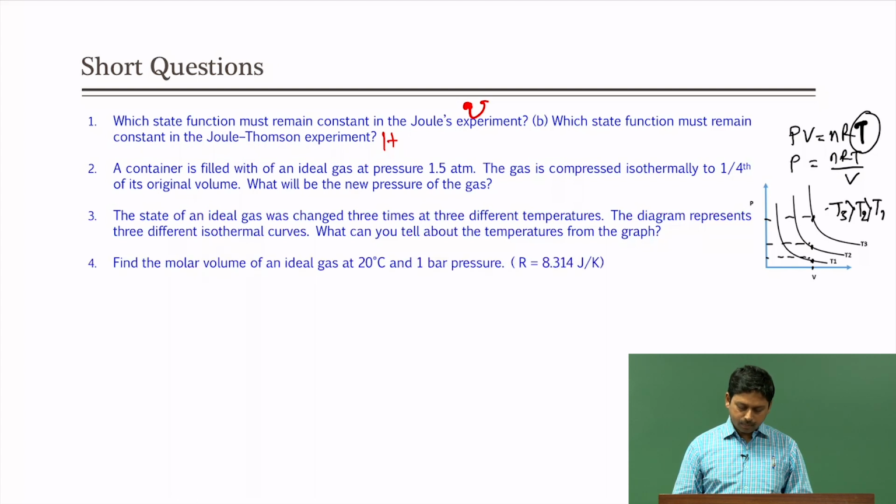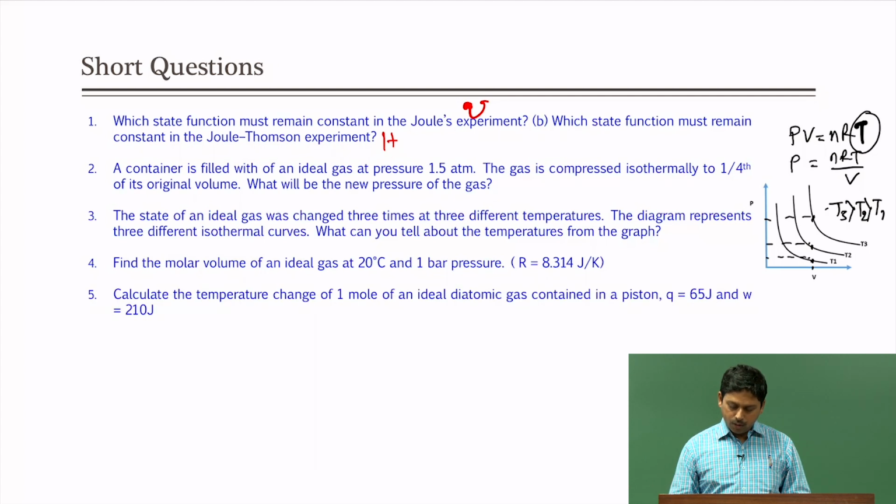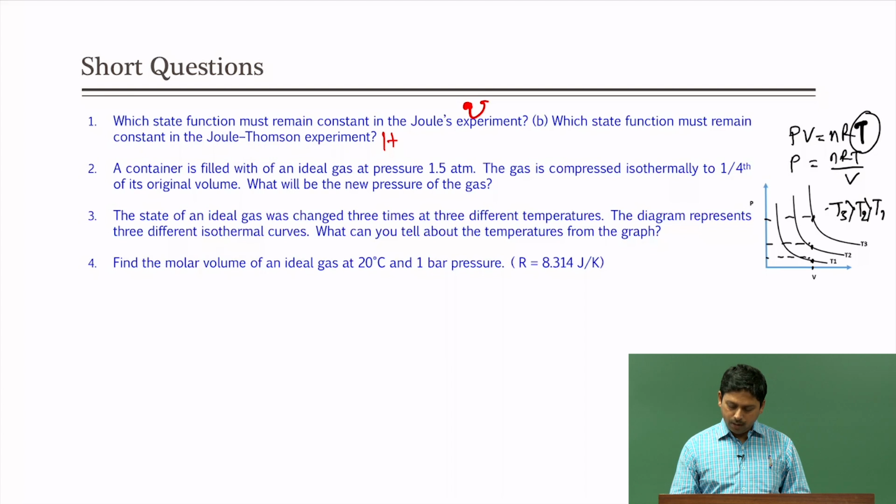Okay. Find the molar volume of an ideal gas at 20 degree centigrade and 1 bar pressure. So, how do we find that? Again we are going to the ideal gas equation, PV equal to nRT.